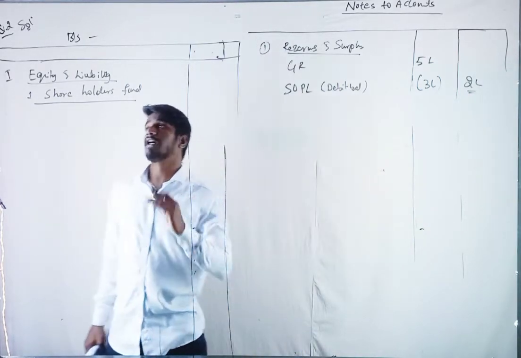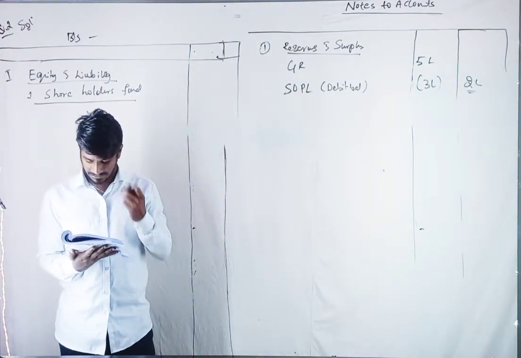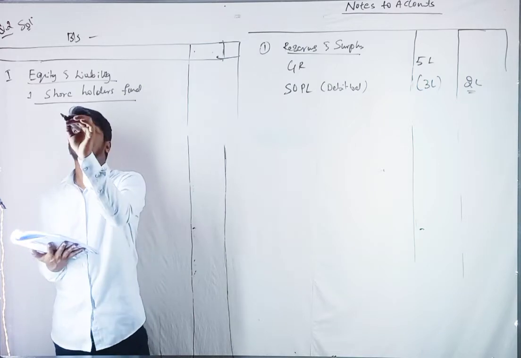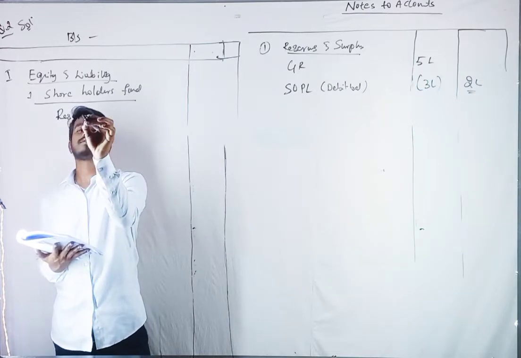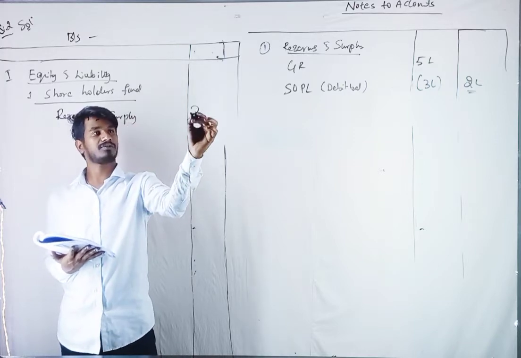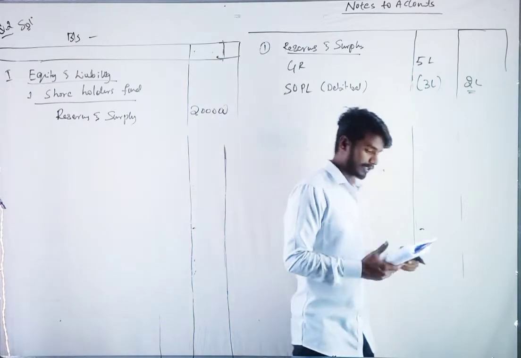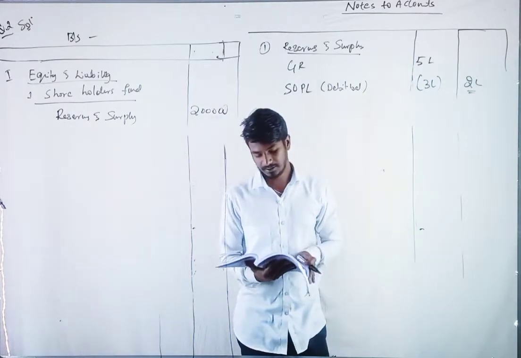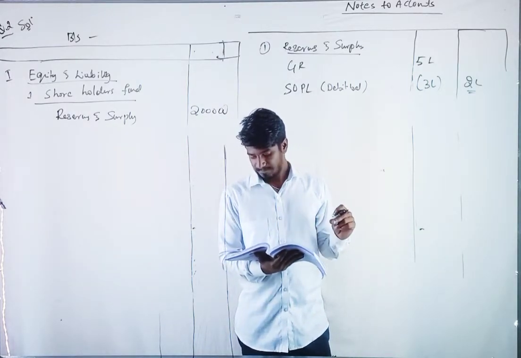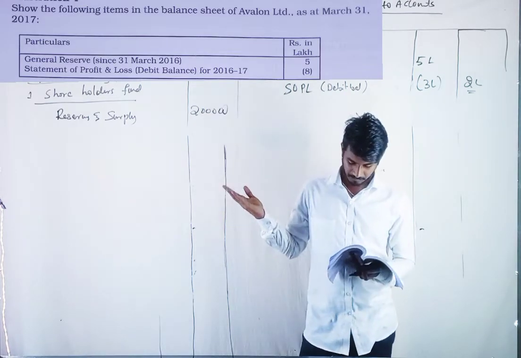In the shareholders fund, reserves and surplus, how much will we show? 2 lakh. That's it. Question number 3 is done. Let's move to question number 4 on the board.